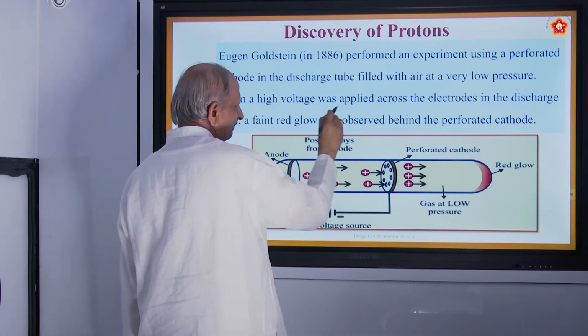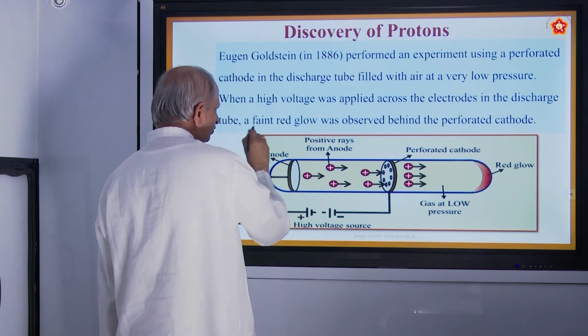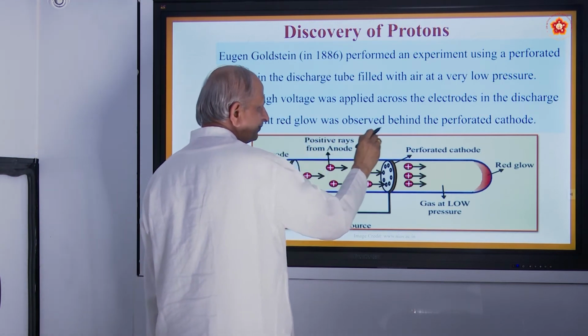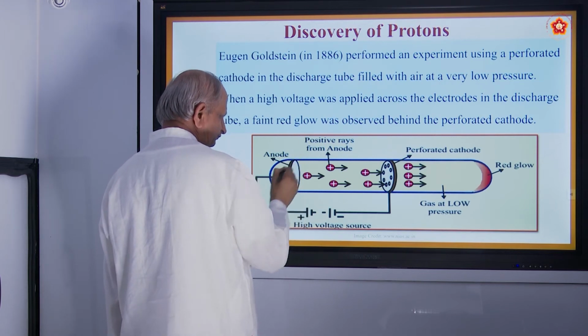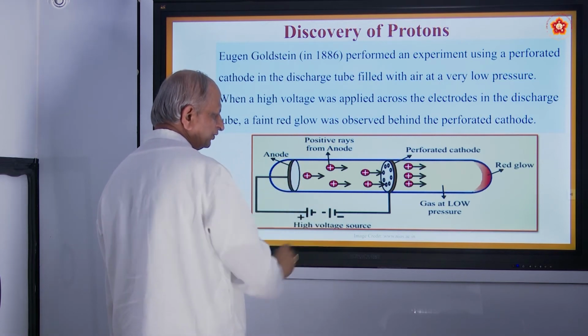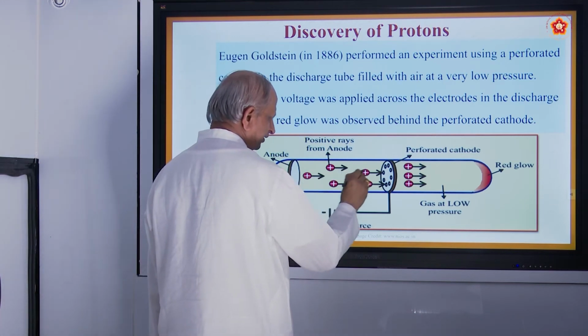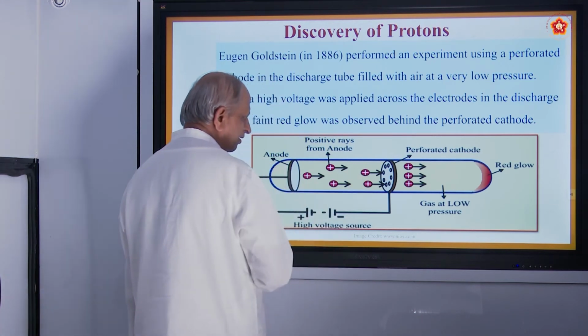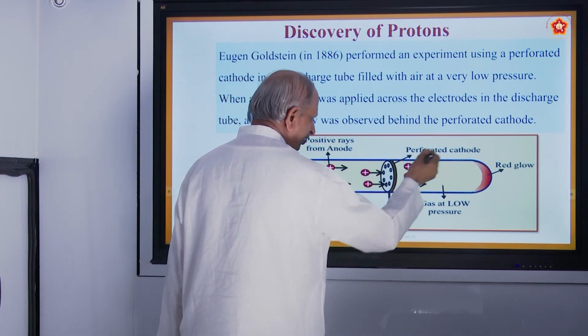When high voltage is passed across the electrodes of the discharge tube, a faint red glow was observed. So this is the anode and this is the high voltage source, and there will be positive charges coming from the anode, and they were made to pass through the perforated cathode.